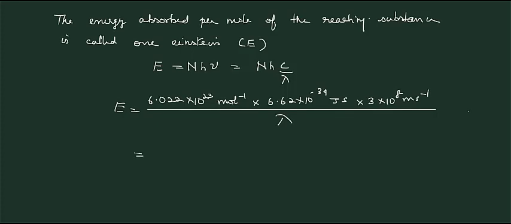This is equal to 11.955 divided by lambda into 10 raised to minus 2 joules per mole. This is when lambda is expressed in meters.